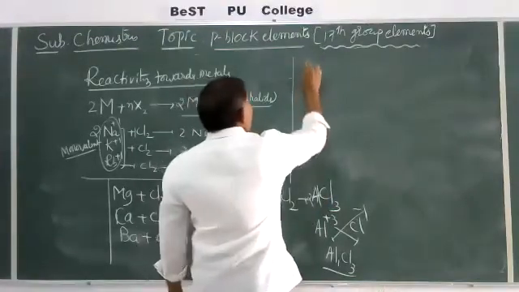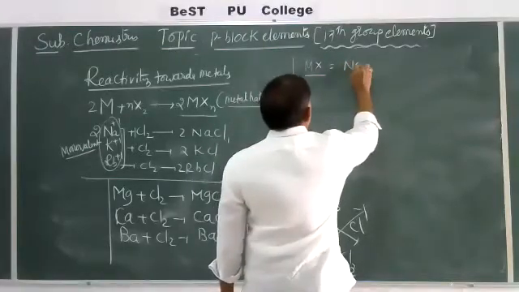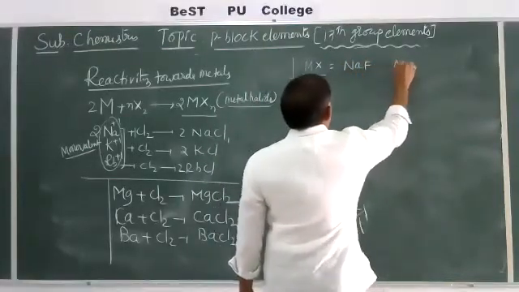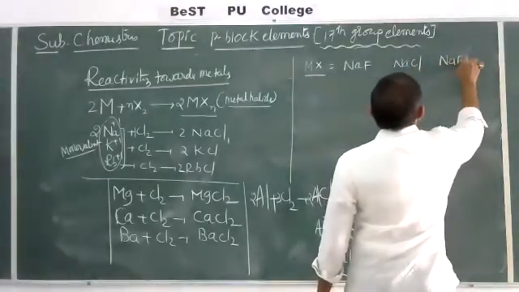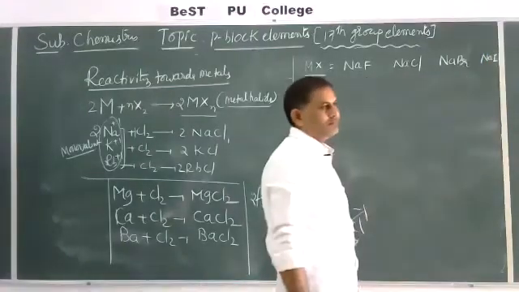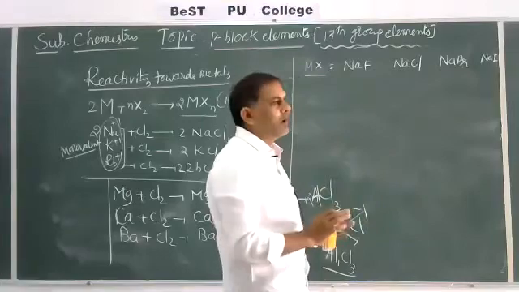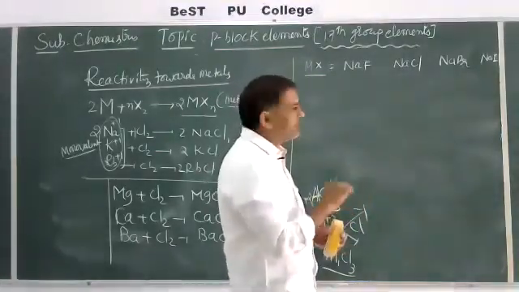Taking MX, like monovalent Na: sodium fluoride, sodium chloride, sodium bromide, and sodium iodide, NaI. They will give 4 options in objective or PUC, or the correct order, which is more ionic in nature, more covalent in nature.